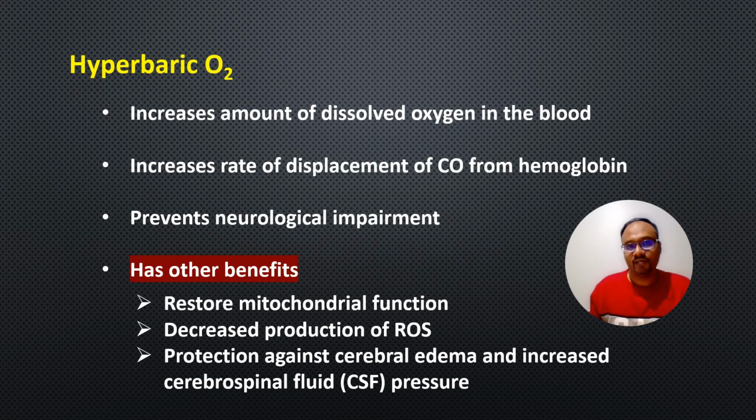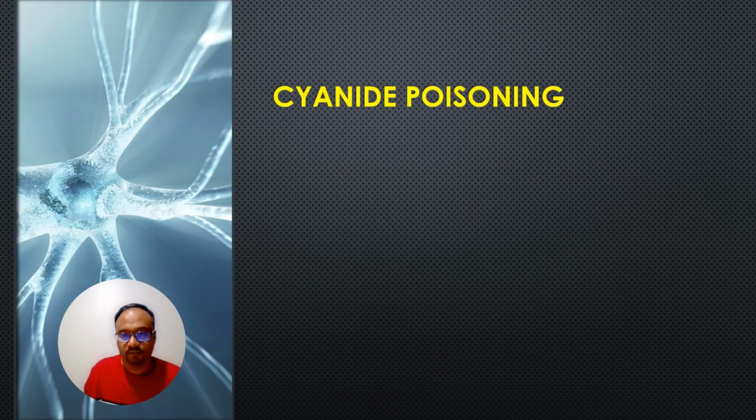So what happens when we administer hyperbaric oxygen? So it increases the amount of dissolved oxygen in the blood. It increases the rate of displacement of carbon monoxide from the hemoglobin. It also prevents neurological impairment. It also has other benefits like restoring the mitochondrial function, decreases the production of reactive oxygen species, and protection against cerebral edema and increased cerebrospinal fluid pressure.